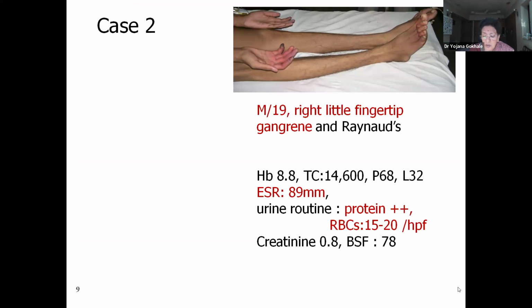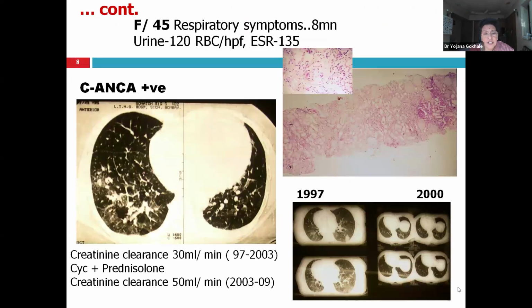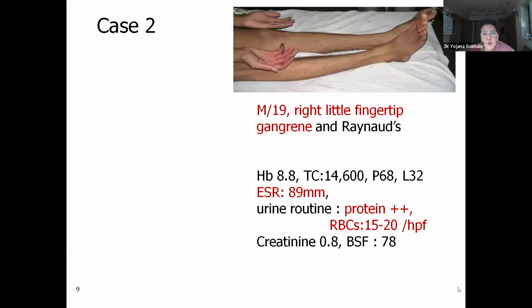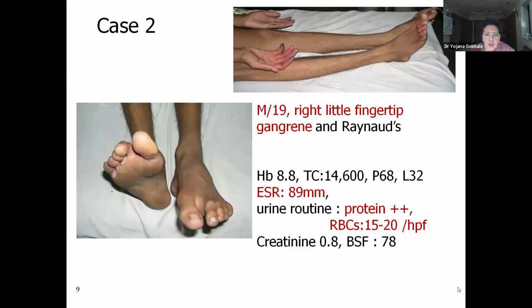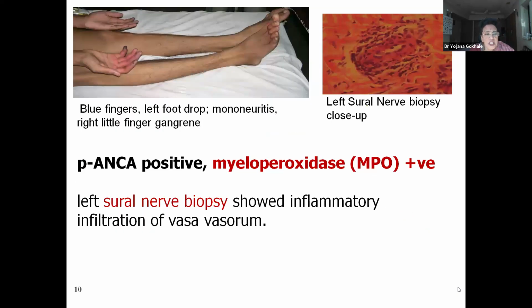This patient had Wegener's granulomatosis, now called granulomatosis with polyangiitis, GPA. Case 2: a 19-year-old man had digital gangrene, and if you can notice, he has left foot drop. Again, raised ESR, RBCs and proteins in the urine. So suspected vasculitis, sent ANCA. He was P-ANCA, that is myeloperoxidase positive. A sural nerve biopsy was also done on the left side, which revealed vasculitis of vasa nervorum.